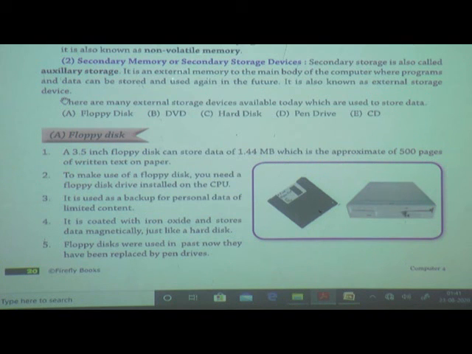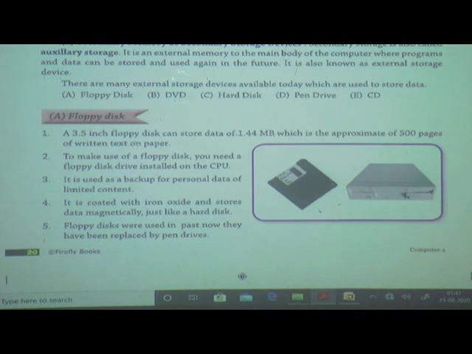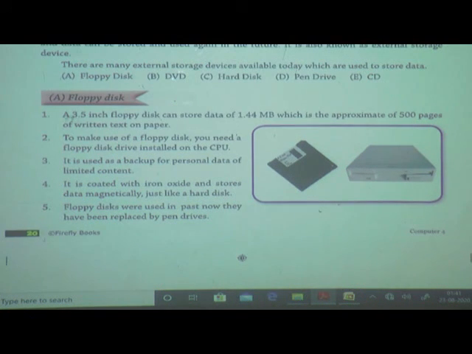Which are the external storage devices? Floppy disk, DVD, hard disk, pen drive, CD. Which are the secondary or external storage devices? Floppy disk, DVD, then hard disk, pen drive and CD. We will see about the floppy disk. What is meant by floppy disk?